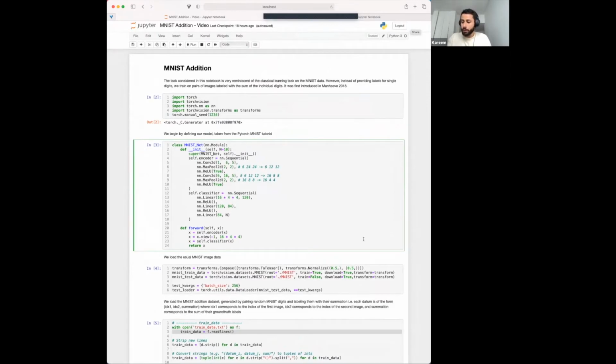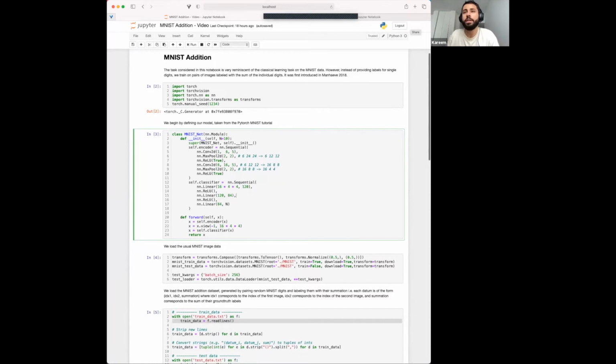That is, our data consists of triples where the first element is the index of the first image. The second element is the index of the second image, and our ground truth is just their summation. One thing to keep in mind is that we still test on the classical MNIST test set. That is, we test on single digits and their labels. So let's step through the code.